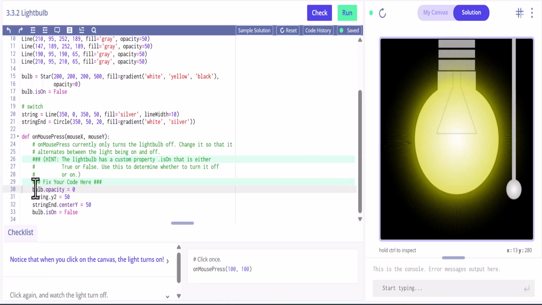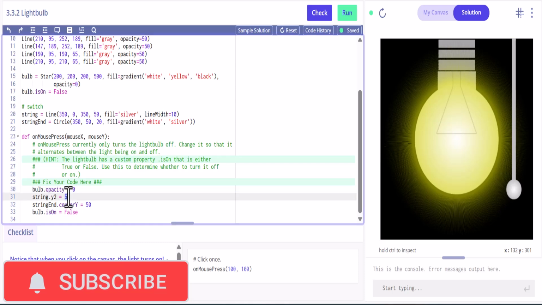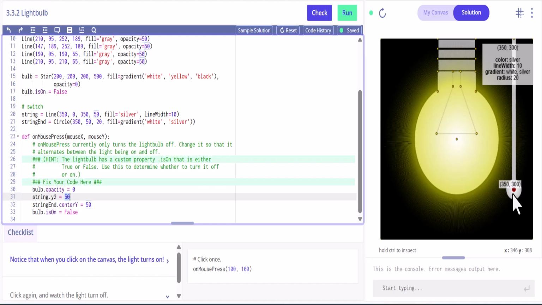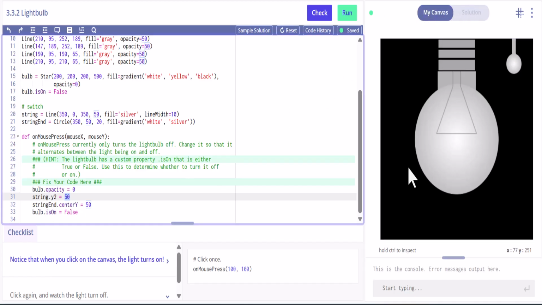So we already have most of the code, like the bulb opacity. The string is at 50, so that means that this is in the off position up here, because if we hold down control, we can see that right here, this is the Y location for the string. So if we turn it off, there's 50. Okay. And then we have the set the bulb to false, which is what's going on right here.